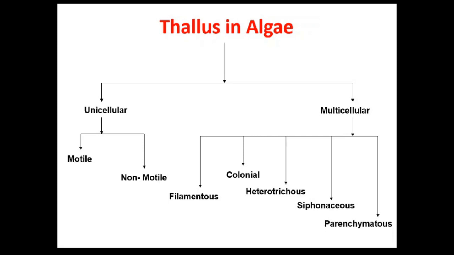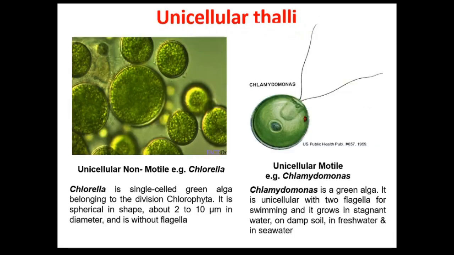So the thallus may be unicellular or multicellular. Now let us discuss these types of thalli in detail. First of all, the unicellular thalli. In the unicellular thalli, the forms can be motile or non-motile. The example of the non-motile form is Chlorella and the motile form is Chlamydomonas.